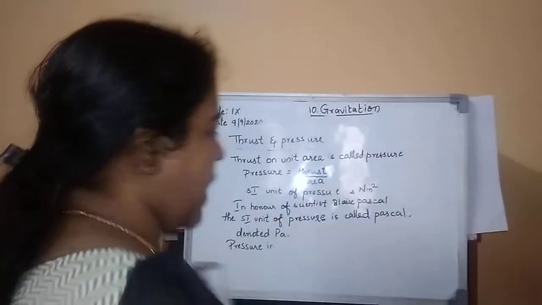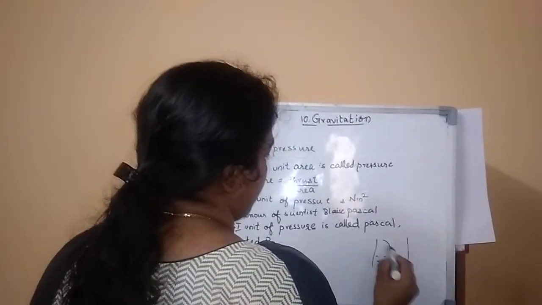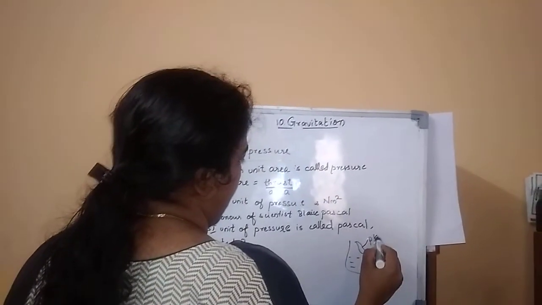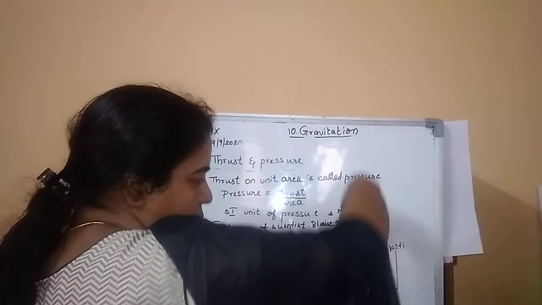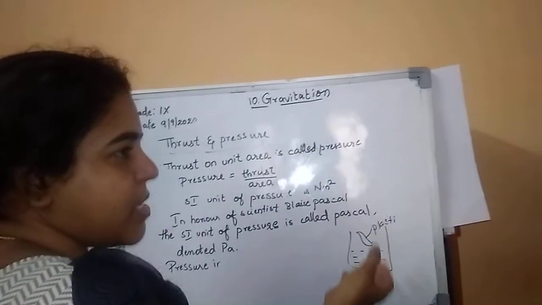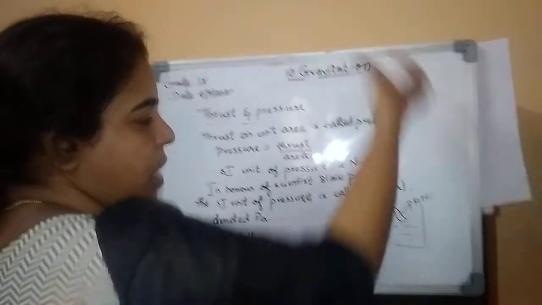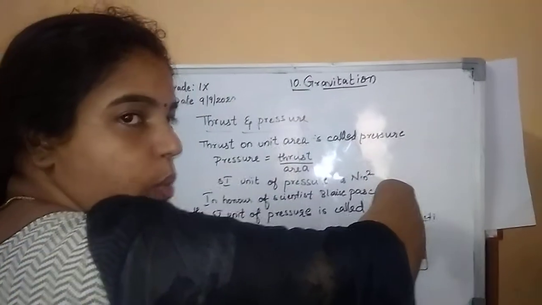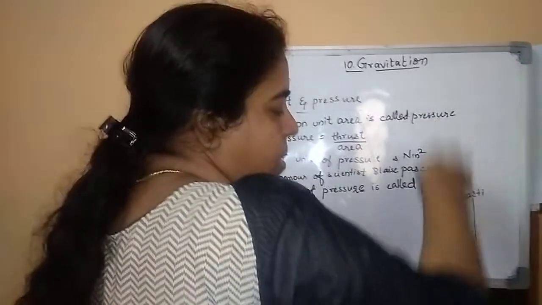For example, if I keep a vessel full of water and put one empty plastic bottle in it, and I press the plastic bottle downwards into the water, then take out my hand, what will happen? It will rise up. Why? Water is exerting pressure in the upward direction, but we are also exerting pressure downwards. The water can overcome the pressure that we are exerting. That's the effort. If I fill the bottle full of water, it will stay dipped.